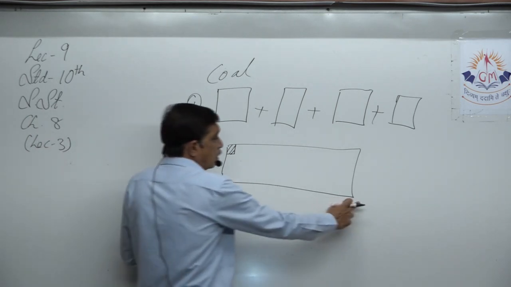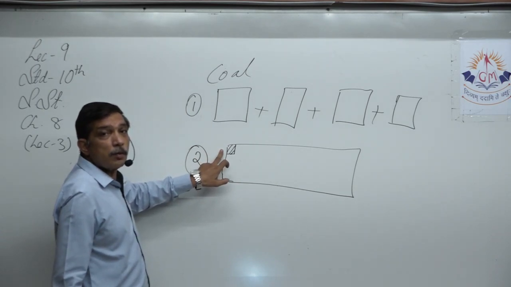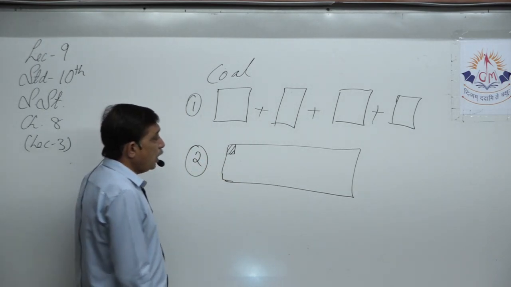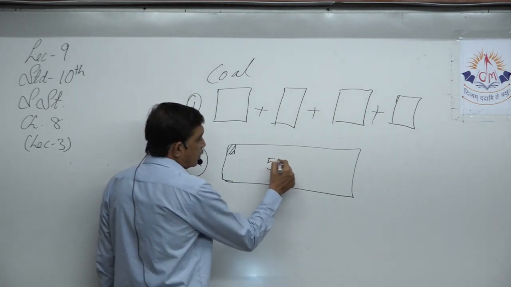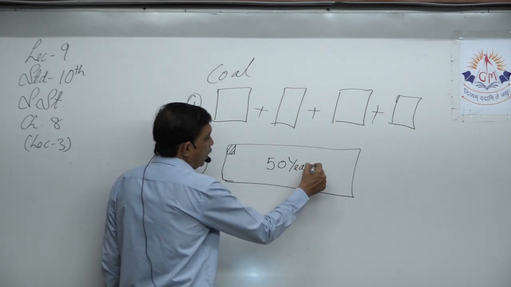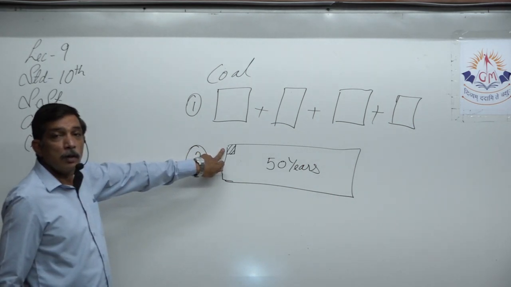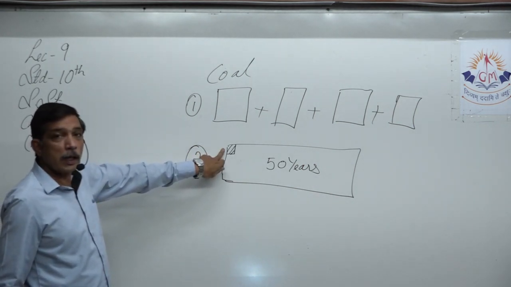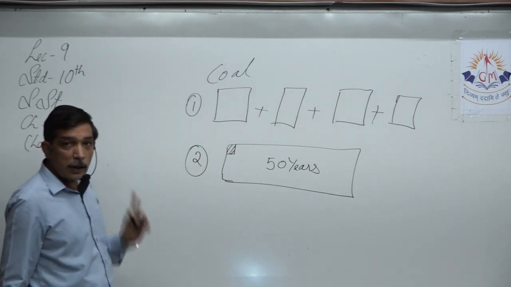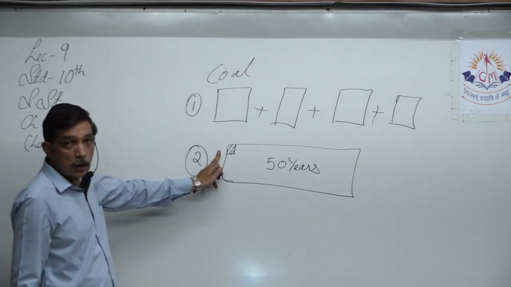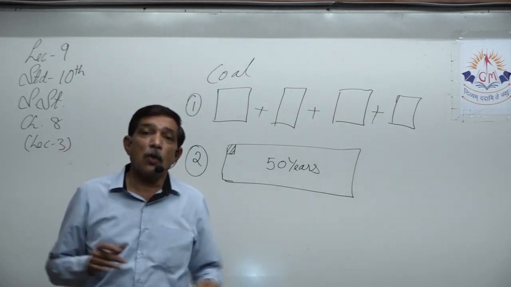We have this much total reserve of coal, out of that this much is consumed every year. So we know that this remaining coal will last us for 50 years. If we continue using it in this way, that means this much consumption, the shaded area, that is the 1 year consumption. If we continue using it this way, in the next 50 years we will completely exhaust coal.